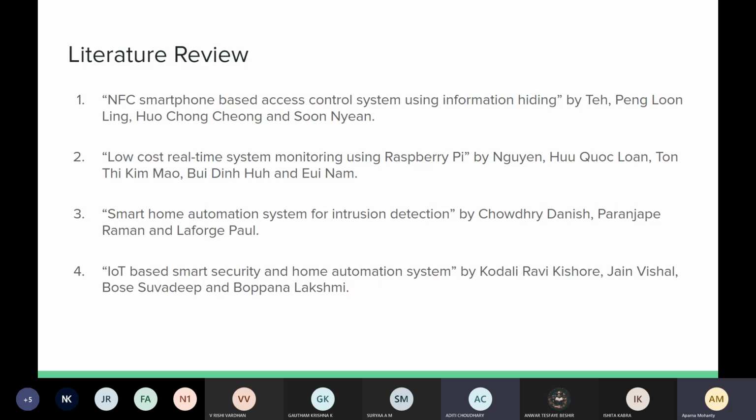The third paper is the Smart Home Automation for System Intrusion Detection. Over here, the design and implementation of smart home automation with intrusion detection is integrated to mitigate any damages caused by any burglary.